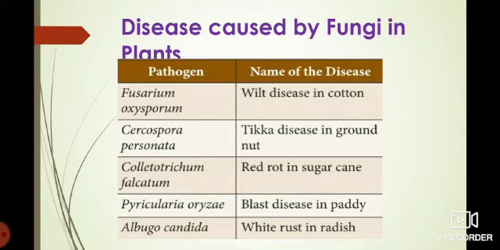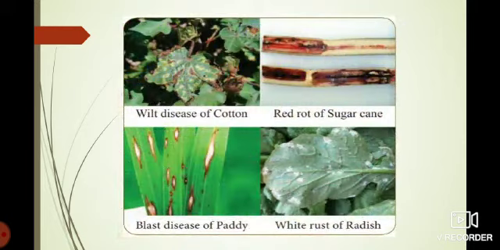The wilt disease in cotton is caused by the fungus Fusarium oxysporum, and the tikka disease in groundnut is caused by Cercospora personata, and the red rot in sugarcane is caused by Colletotrichum falcatum, and the blast disease in paddy is caused by Pyricularia oryzae. So these are some examples of fungi causing diseases.